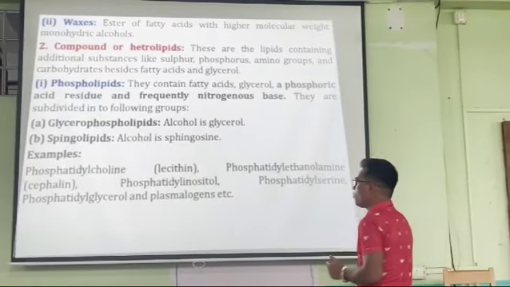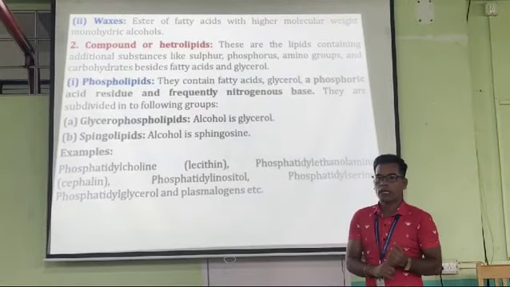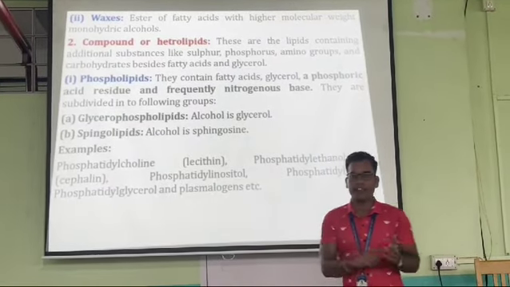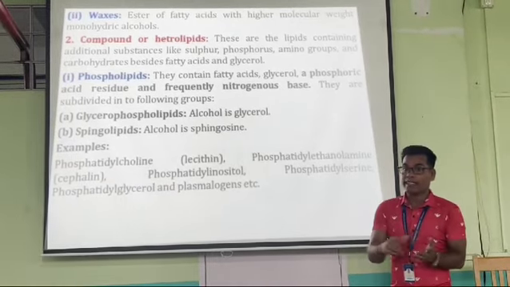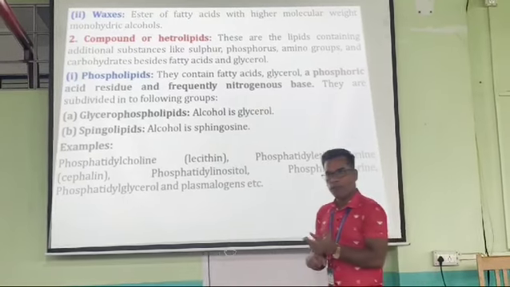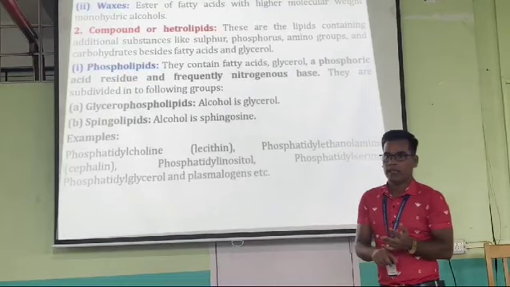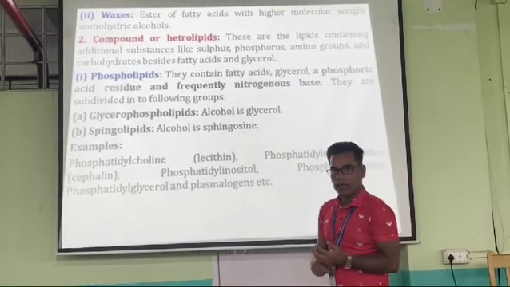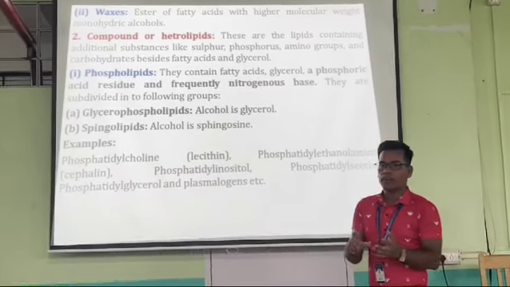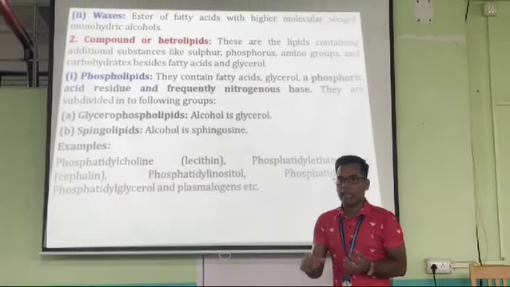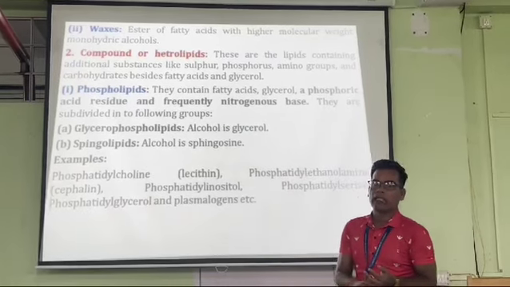Now what are phospholipids? Phospholipids are complex lipids which contain the ester of fatty acid, but they also contain proteins and phosphoric acid along with the alcohols. That's why they are called phospholipids. So phospholipids are the esters of fatty acid and alcohol, but they contain an additional functional group, that is phosphoric acid, or amino acids, carbohydrates or other functional groups.